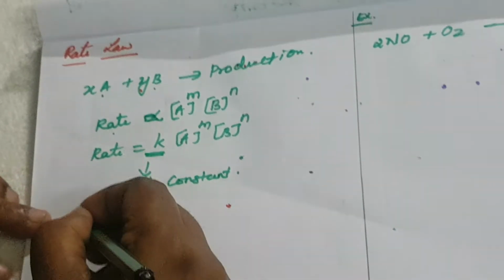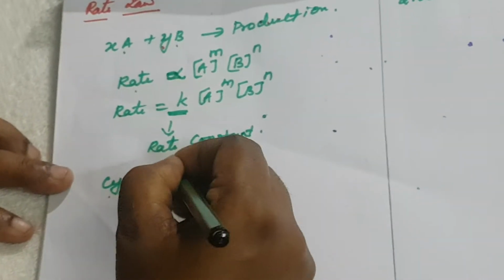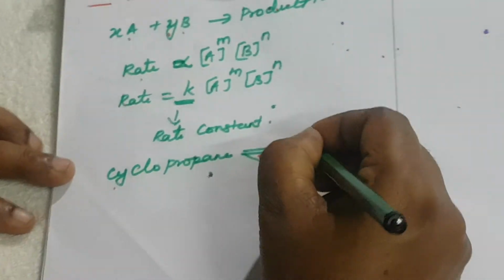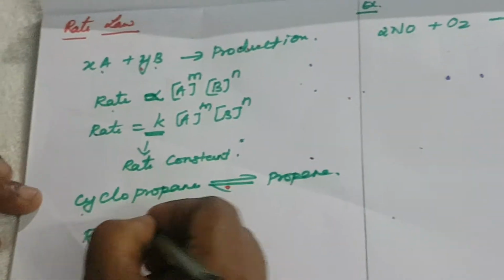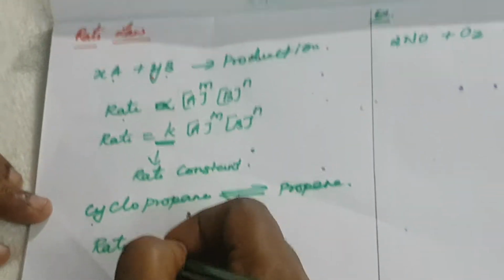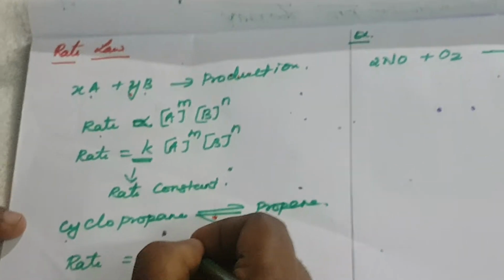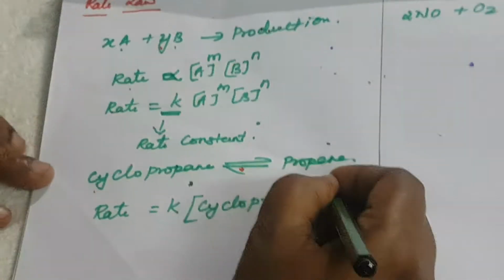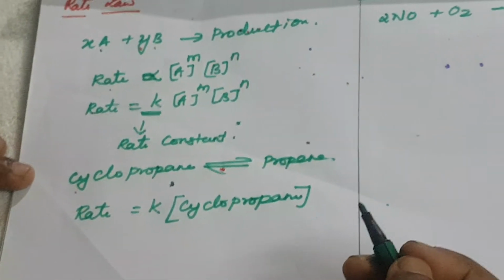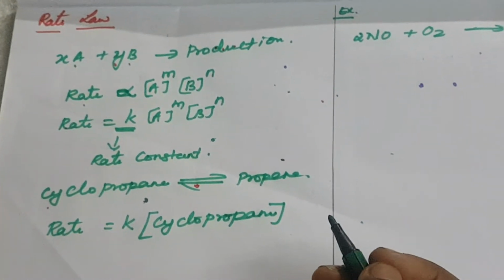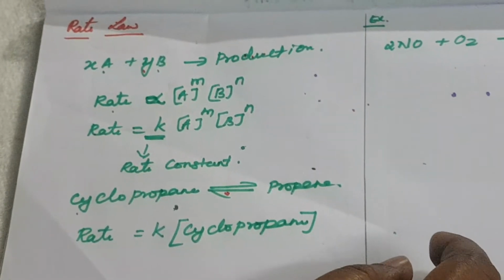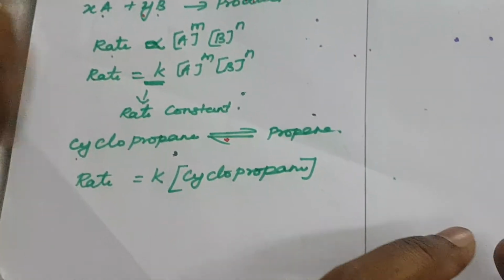Now consider the same example, cyclopropane, the reactant, which gives propene. How do we write the rate? Rate is equal to K, the rate constant, times the concentration of cyclopropane. Next we are going to see how to calculate the rate constant of an equation, given one equation.